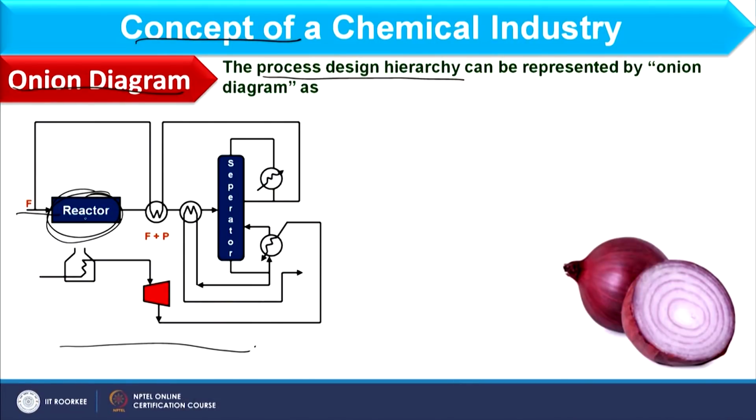For any chemical process, when any reaction is carried out, first of all I need raw materials to react with each other, and for that reaction we need a reactor. So, the reactor is the basic, most primary equipment used in a chemical process. As we have discussed over here, the feed is entering into the reactor, so the reactor would be the primary equipment.